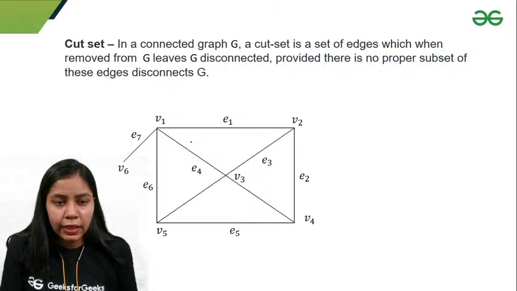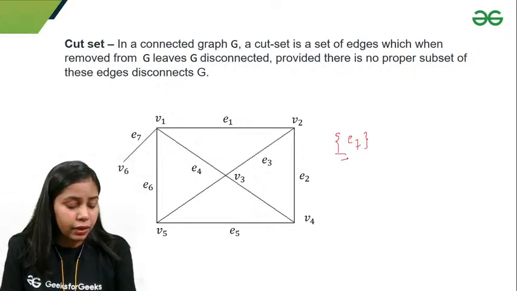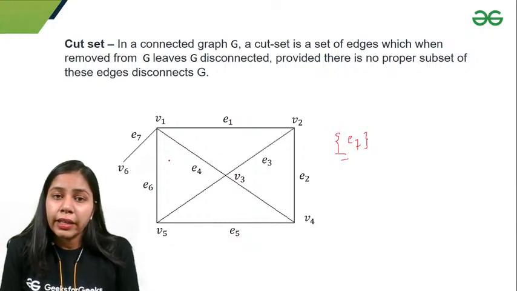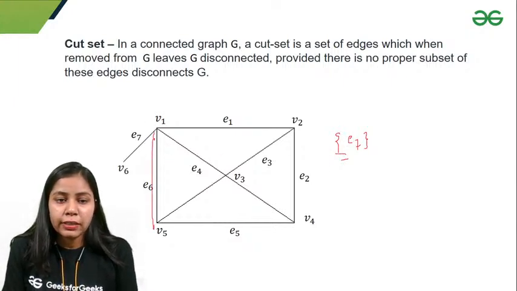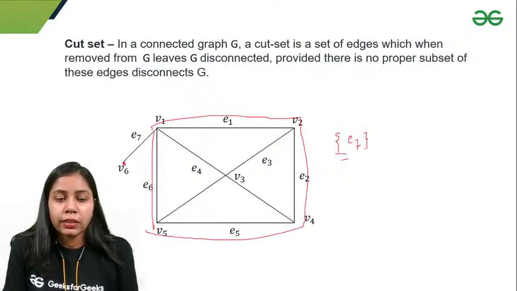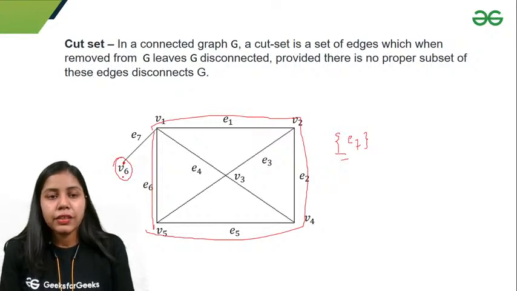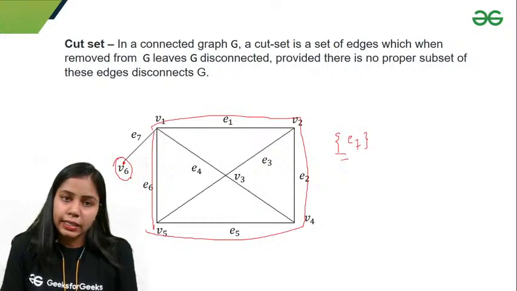So if I take E7 out, then the graph will get disconnected, because one part is this whole graph and the other is this vertex V6. Vertex V6 is isolated, that means the graph is disconnected. So here the cut set is E7.